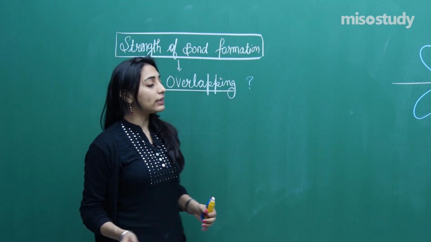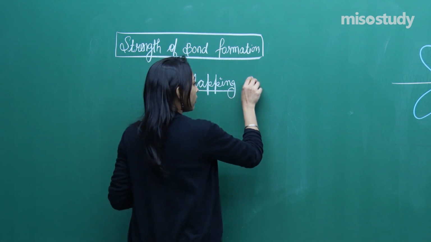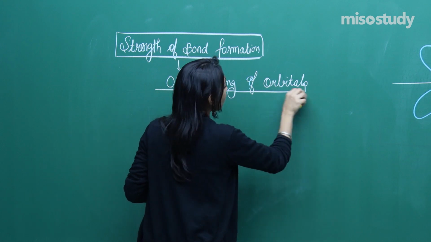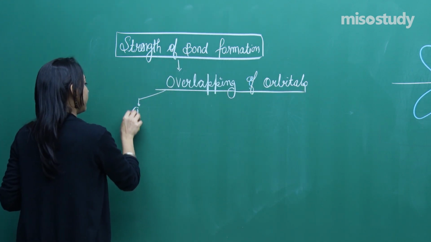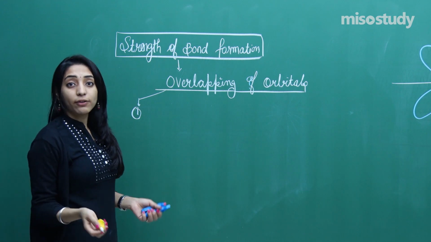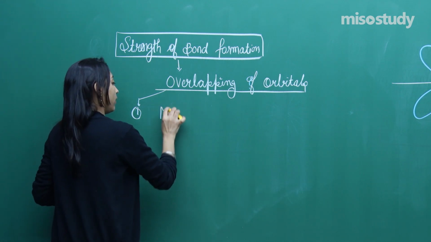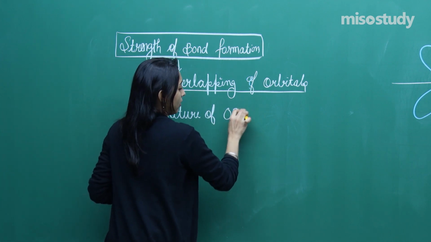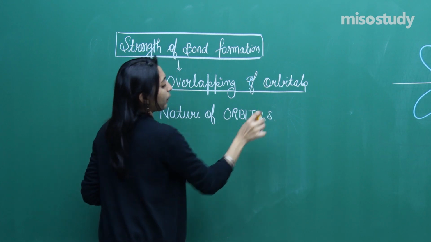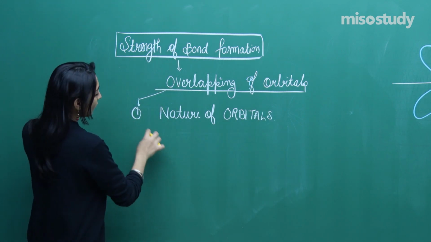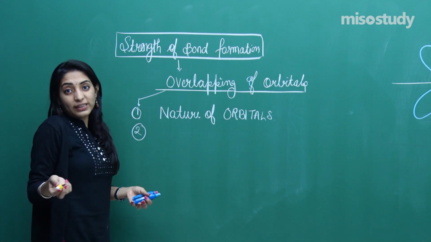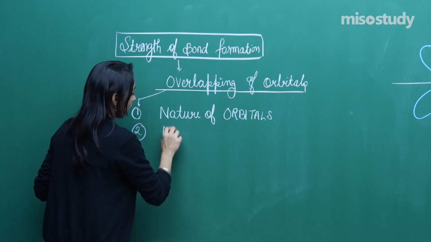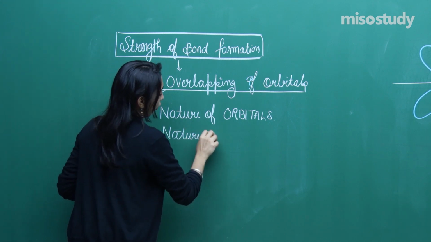Am I right? Now see, the overlapping of orbitals is further divided into two categories. The overlapping of orbitals can be different because the nature of orbitals may be different. On the basis of the nature of orbital, we may have different strength of bond, or maybe by the nature of overlap.